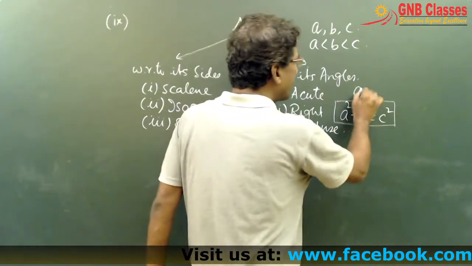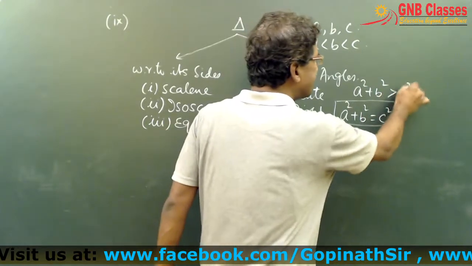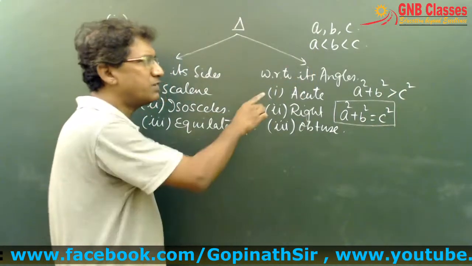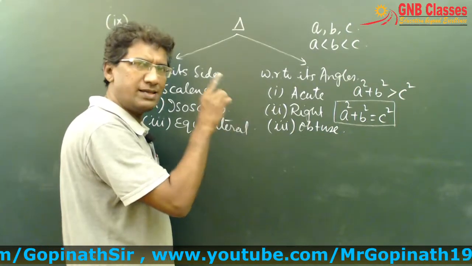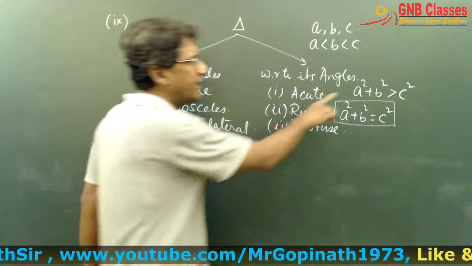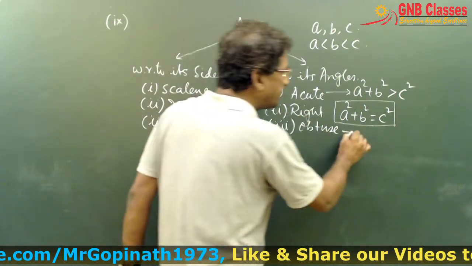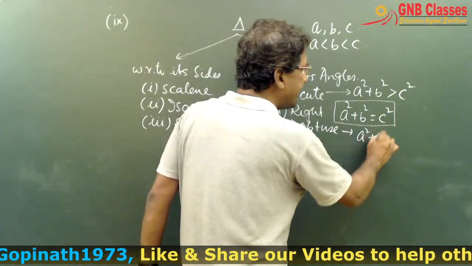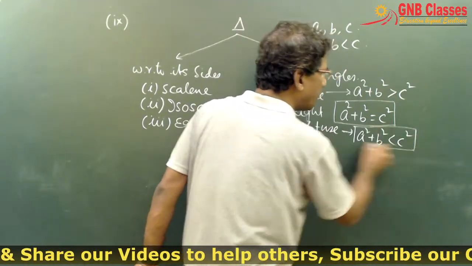If A square plus B square is greater than C square, then it will be an acute angle triangle. And for an obtuse angle triangle, it will be A square plus B square is less than C square. Is it clear to all of you?